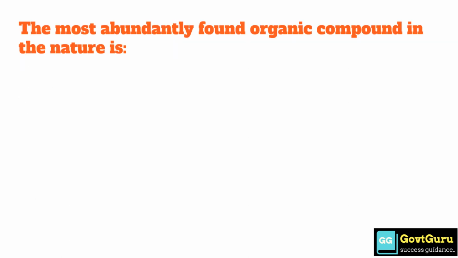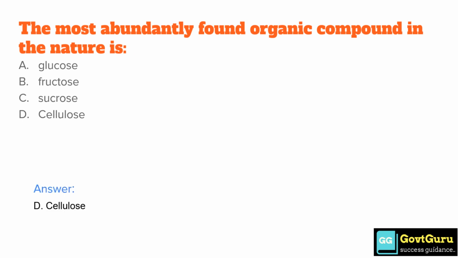The most abundantly found organic compound in nature is option A glucose, option B fructose, option C sucrose and option D cellulose. The correct answer is option D cellulose.